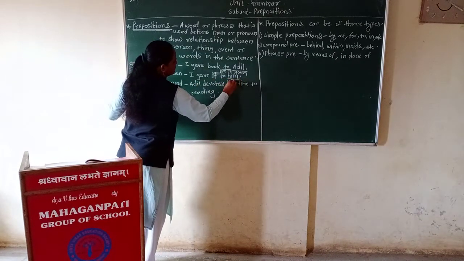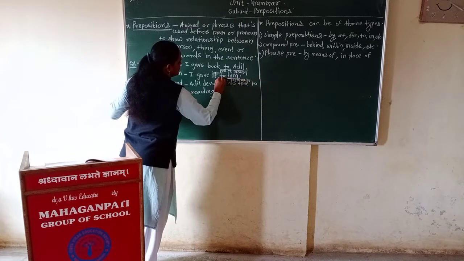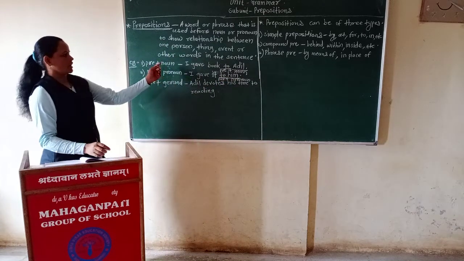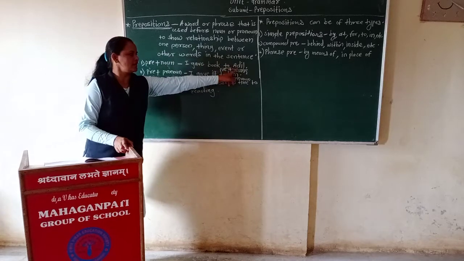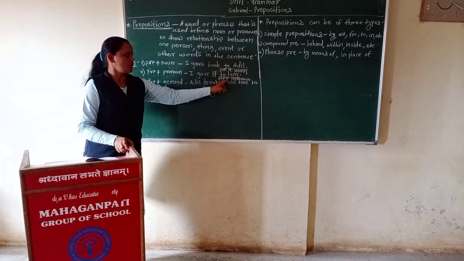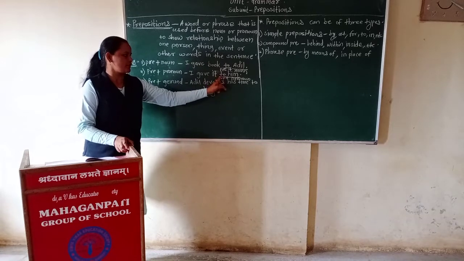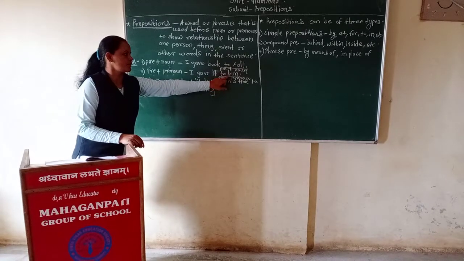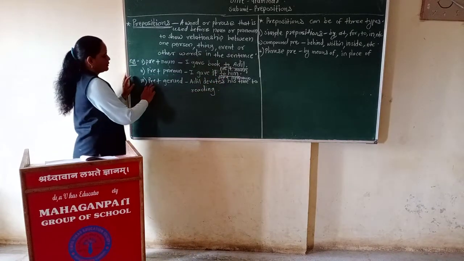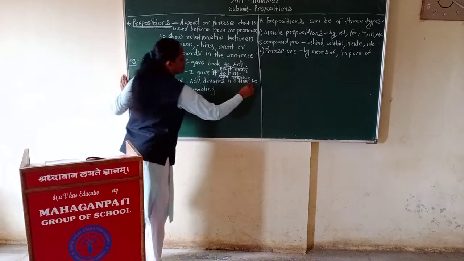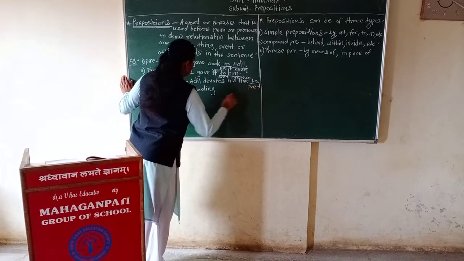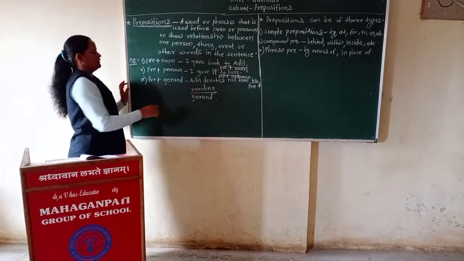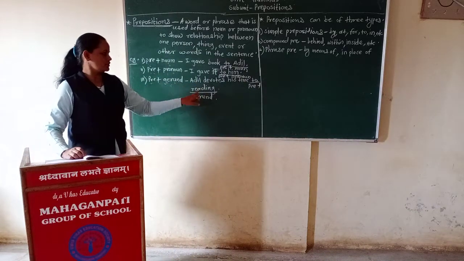Him is the pronoun and to is the preposition. Preposition plus pronoun. Here we are used before the noun. Adi is a noun. Him is a pronoun. To is the preposition that is used before the pronoun him. Now preposition plus gerund. Preposition to plus reading, the gerund. Preposition plus gerund, to reading.